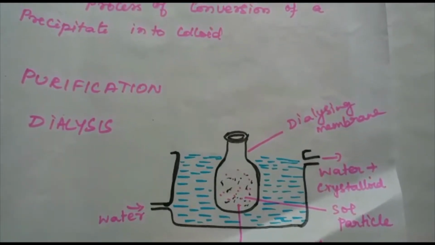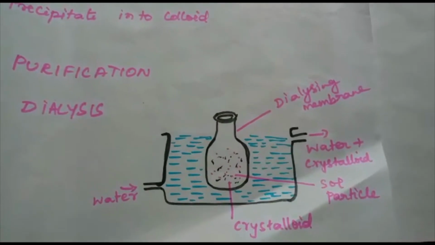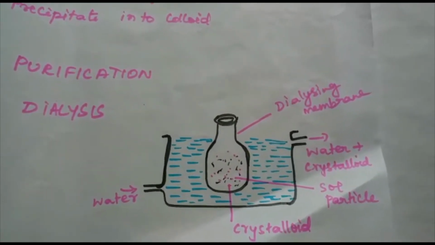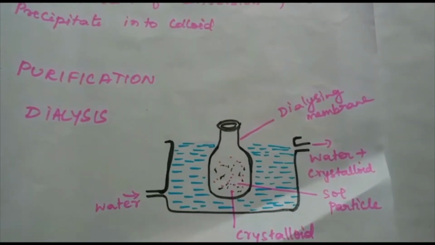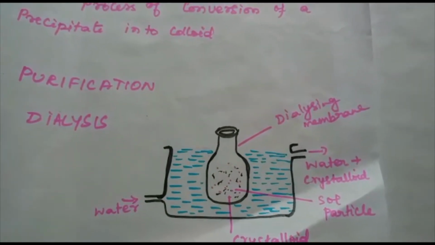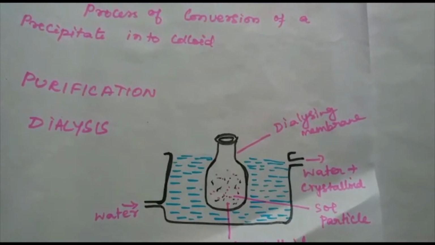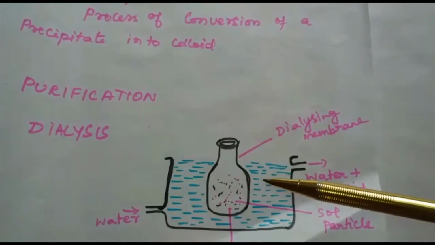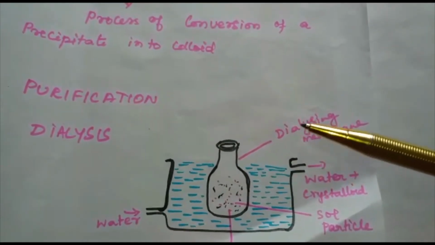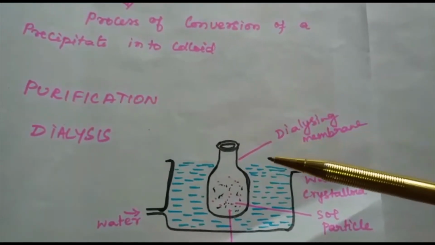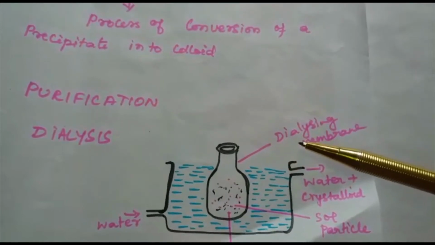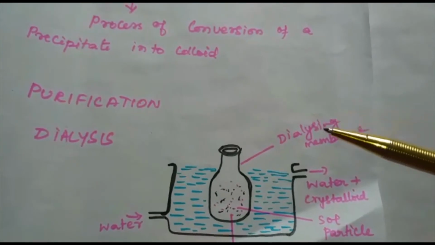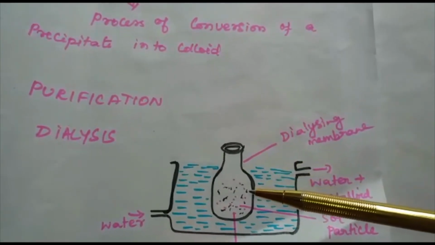What is dialysis? What do you do in the process of dialysis? Let us discuss that. Dialysis is a process of removing the dissolved substance from the colloidal solution by means of diffusion through a suitable membrane. Since the particles may be ions or smaller molecules in a true solution, they will pass through an animal membrane, that is the bladder, or parchment paper or cellophane sheet, but not the colloidal particles. Hence, the membrane can be used for dialysis.